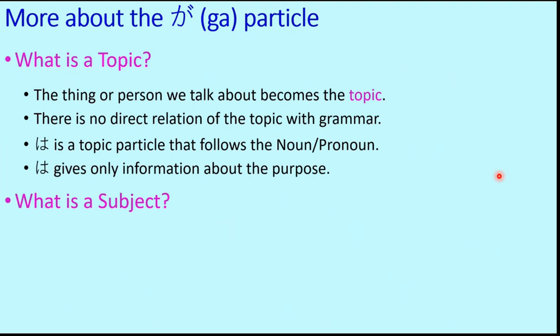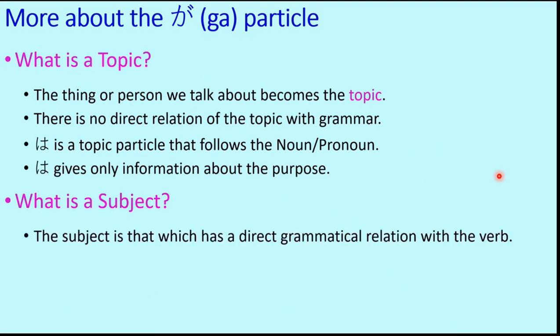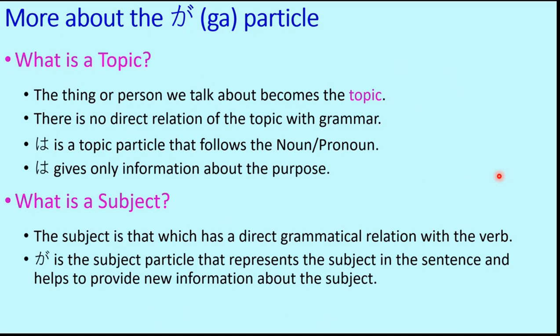And what is a subject? The subject is that which has a direct grammatical relation with the verb. So now this is the main difference with topic. The topic will not have any direct relation with the verb, that is with the grammar, but the subject must have a direct grammatical relation with the verb, because the verb, that is the work that is done, is on the subject, is by the subject. Ga is the subject particle that represents the subject in the sentence and helps to provide new information about the subject.